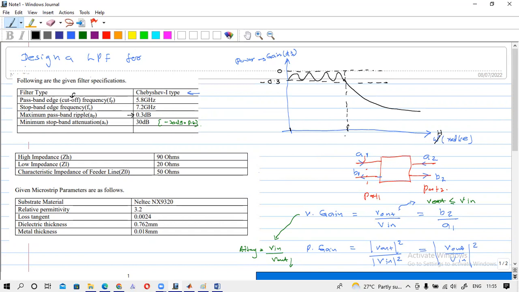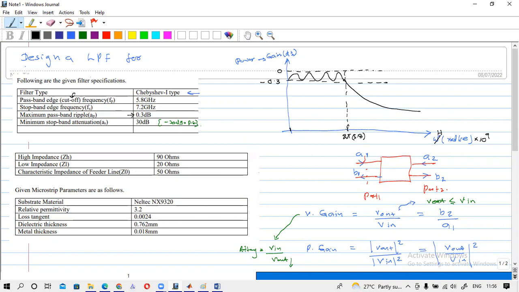You have to convert hertz to radians per second, for that you multiply by 2 pi. So here I will put 10 to the power 9, and write 2 pi times 5.8. This will be our pass band edge frequency.